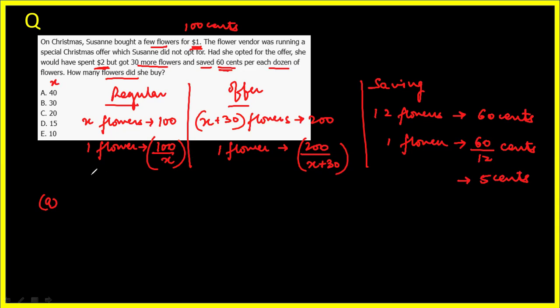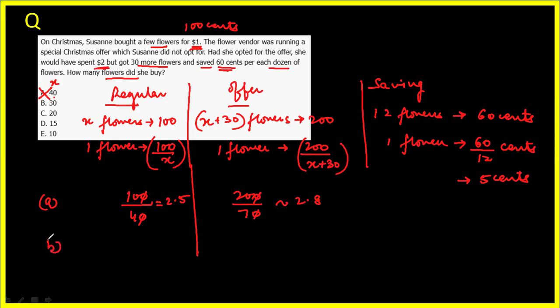If X is 40, what will be the regular price? It will be 100 over 40. We'll just substitute. And what will be the offer price? She would have paid 200 over 40 plus 30, that is 70. Now, is this the difference? This is going to be 2.5, and 20 over 7 is approximately 2.8. So this difference is not coming out to be 5 cents. That means option A can be cancelled out.